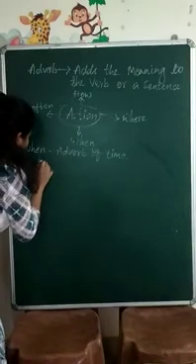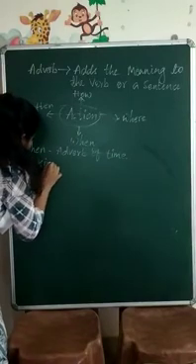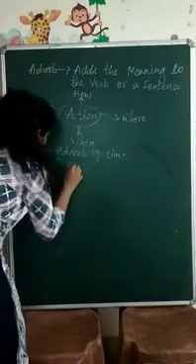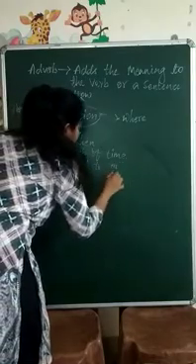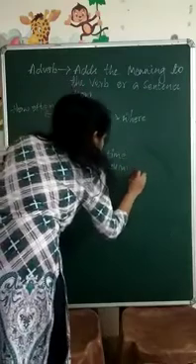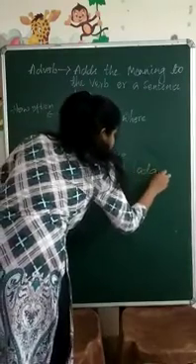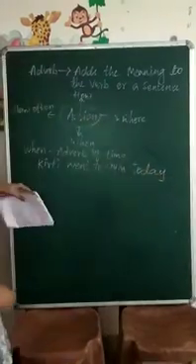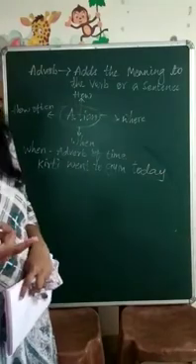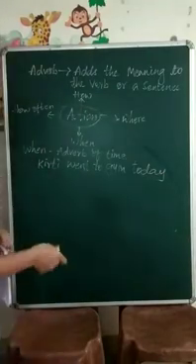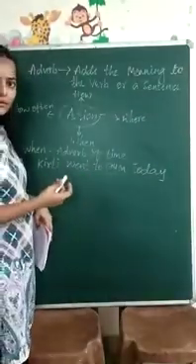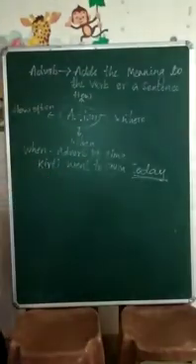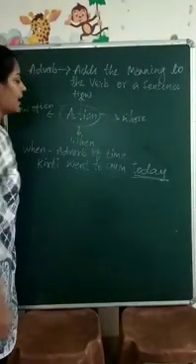So Kirti went to gym today. So what happened? Kirti went to gym. ఎప్పుడు వెళ్ళింది? Today. So it is telling about time. When did she go? Today. Okay? Today is the time. So today is the adverb.